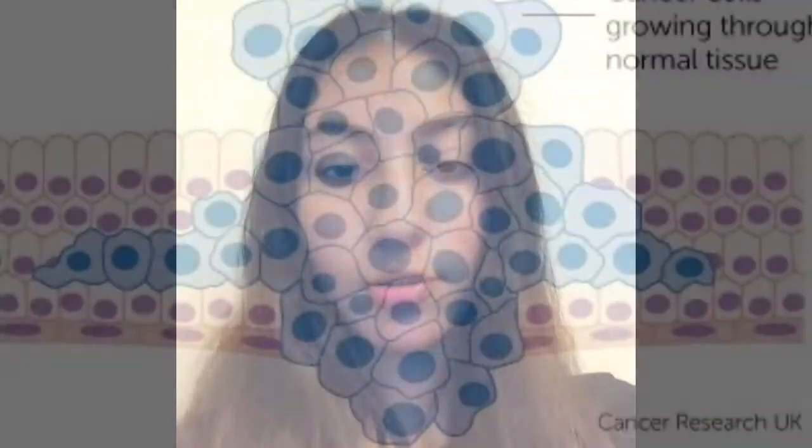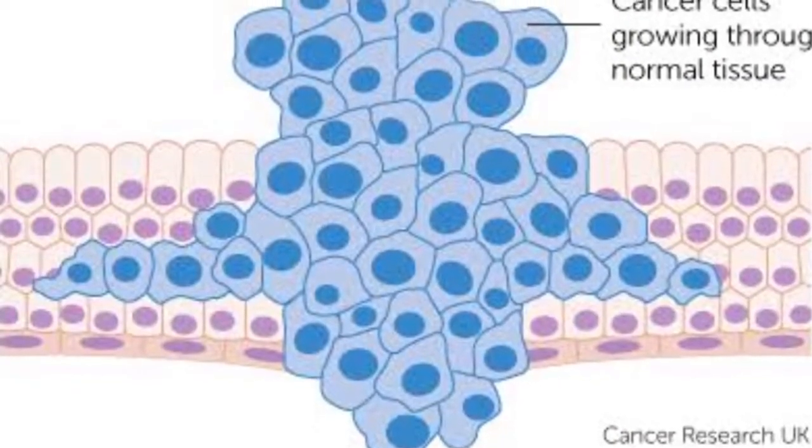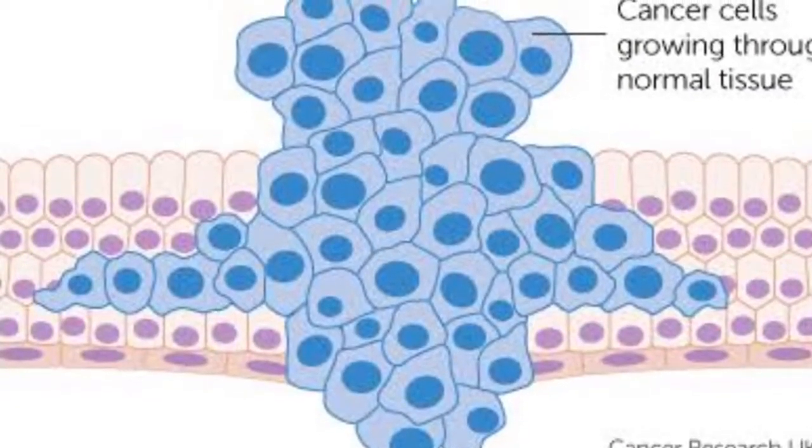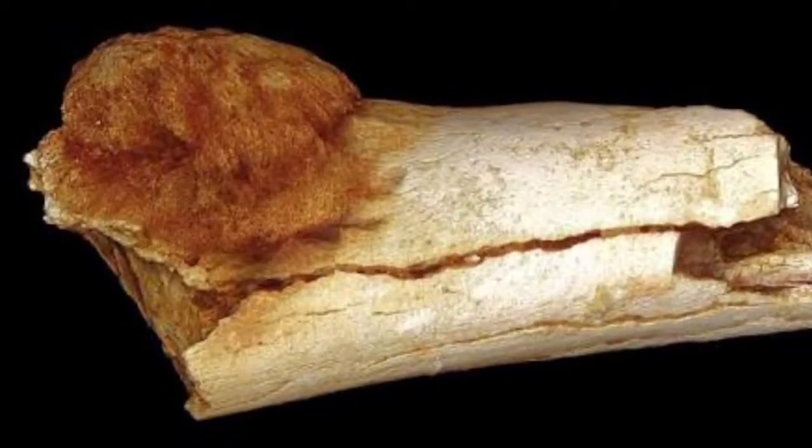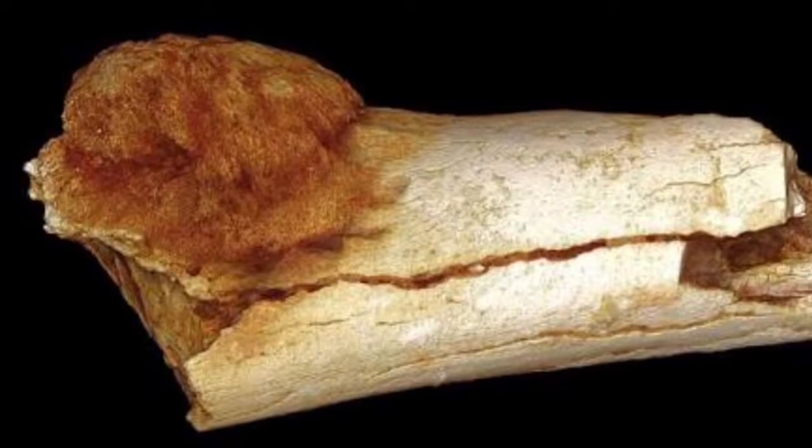I will be talking about the process that we have gone through to get to where we are now with diagnosing cancer. Cancer is when cells in your body start growing uncontrollably. All different types of cancer are caused by uncontrollable cell growth. The oldest evidence of cancer was fossils of bone tumors and mummies that appeared to have bone cancer.